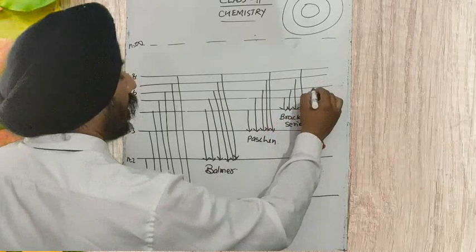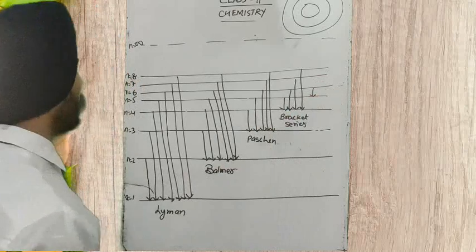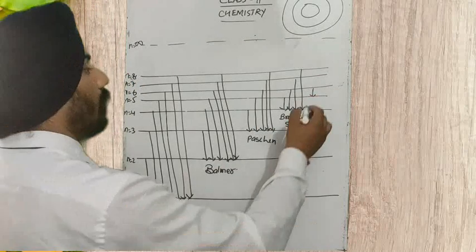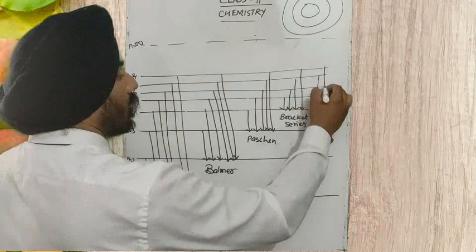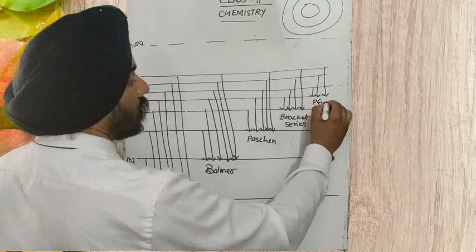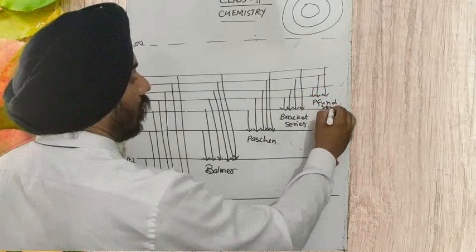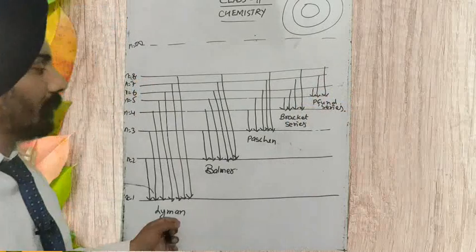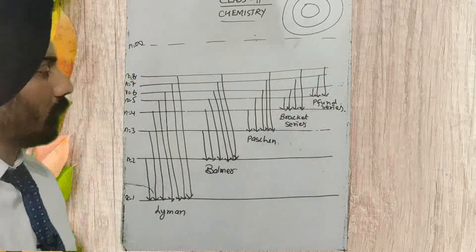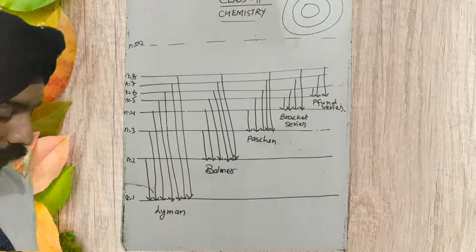And if it transits from a higher state to n = 5, it produces the Pfund series.